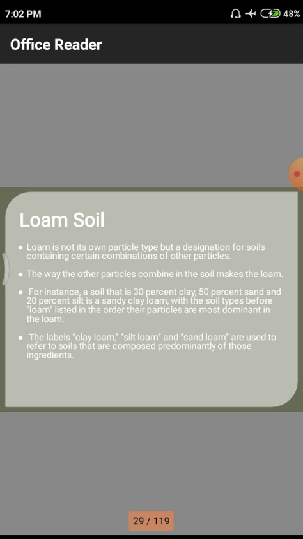The next, fourth point is that the labels clay loam, silt loam, and sand loam are used to refer to soils composed predominantly of those ingredients. That means whatever materials are used in that particular combination for those constructions, they are simply used as a label for a particular type of construction. We used this kind of material so that the total structure is retained for a particular number of years, and all those studies can be done in the laboratories, so that they have a clear-cut idea.